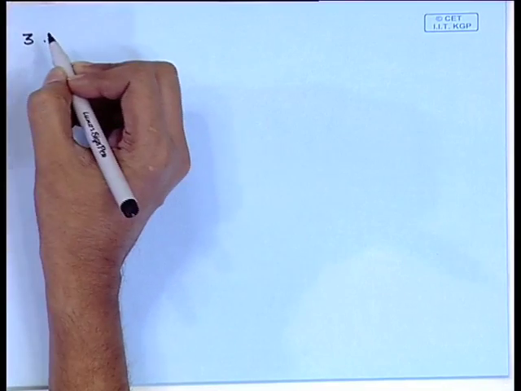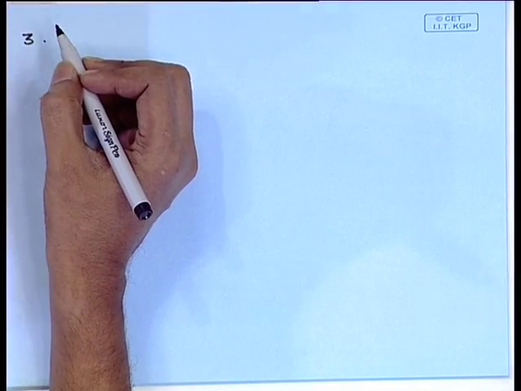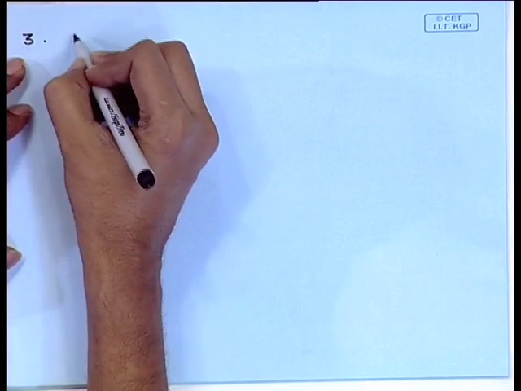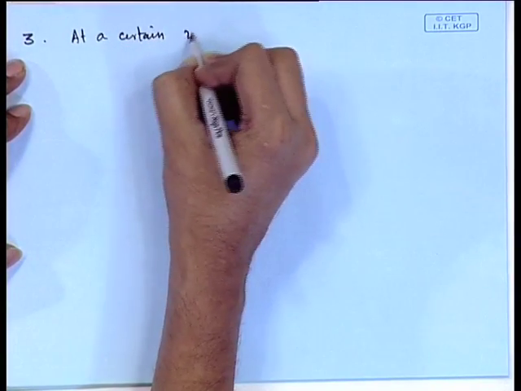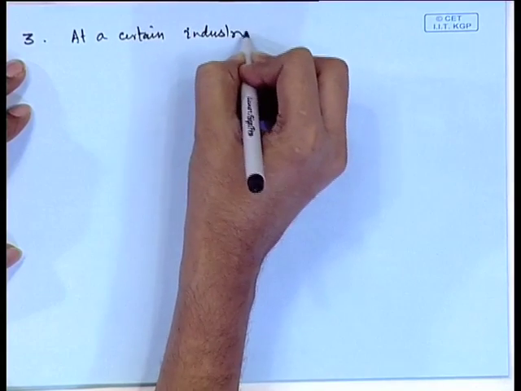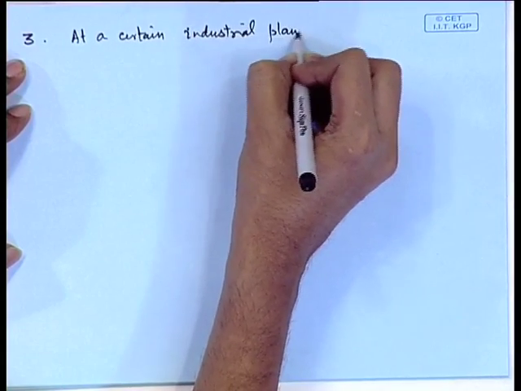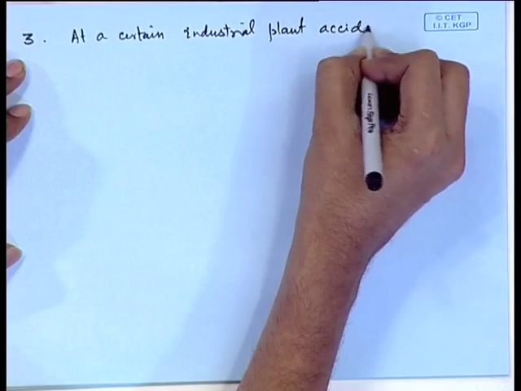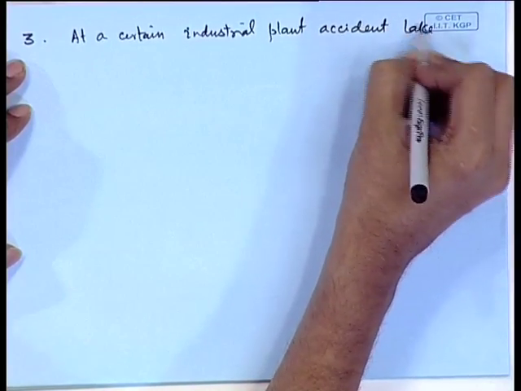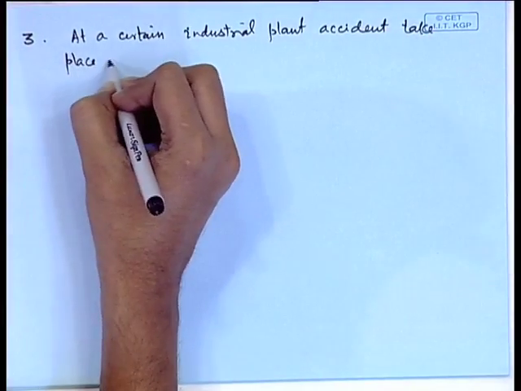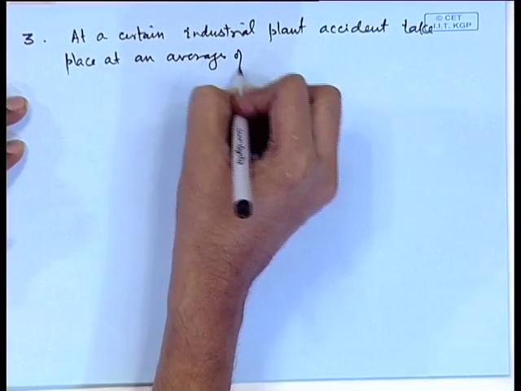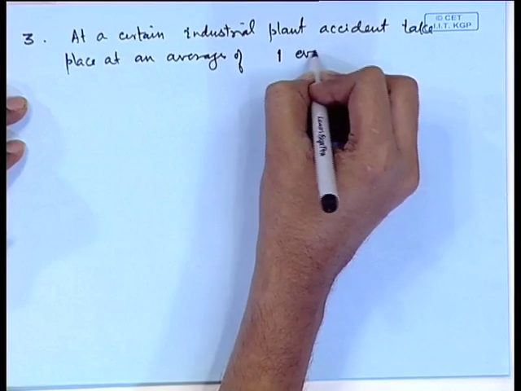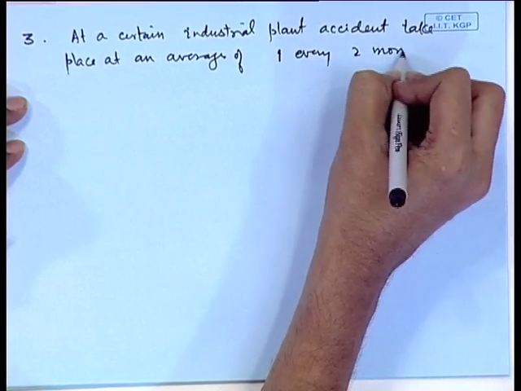Let me take one more example here. At a certain industrial plant, accidents take place at an average of 1 every 2 months.